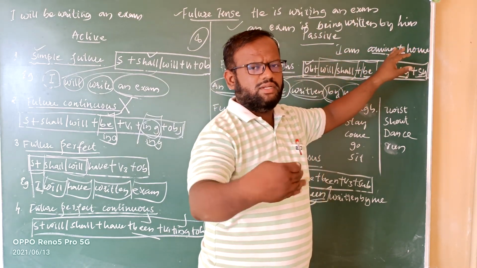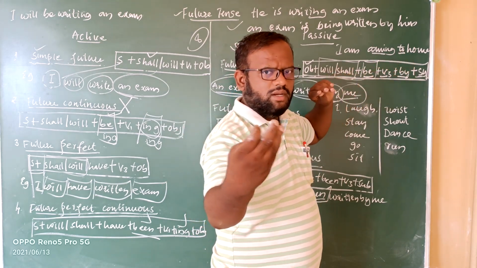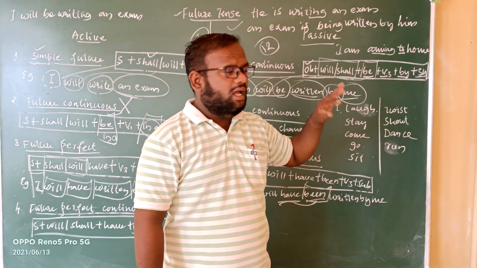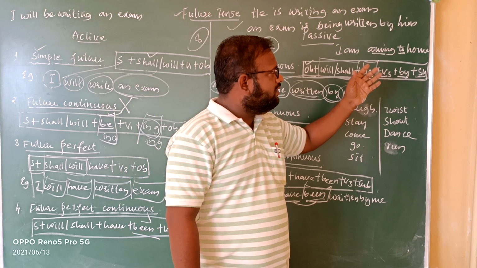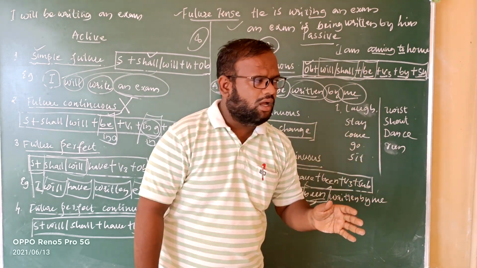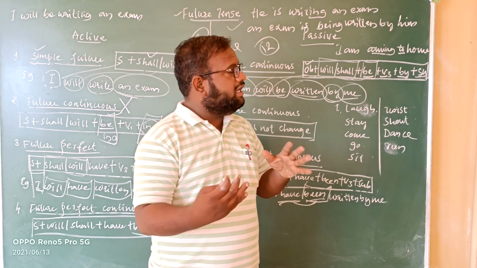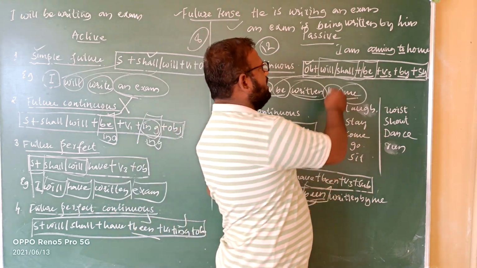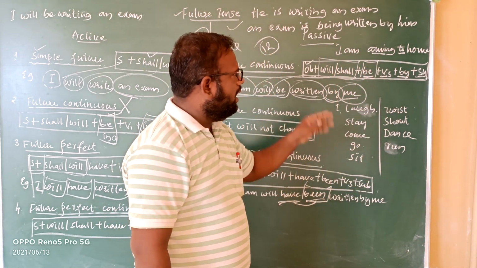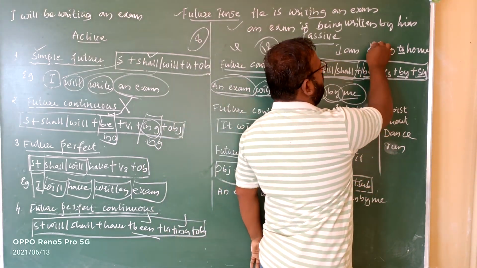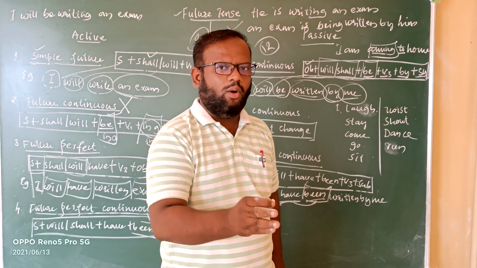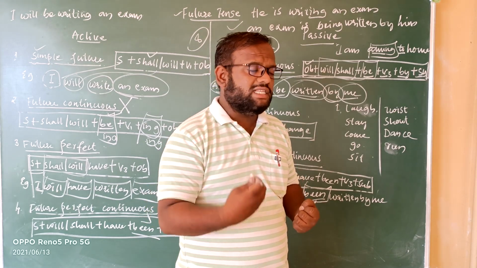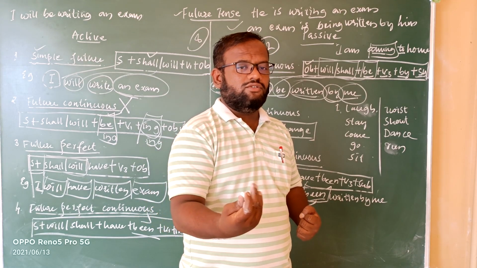In detail we will discuss transitive and intransitive forms in tomorrow's class, but let us see the example. "I am coming to home." This is in the present continuous tense. Normally, most of us will try to change it like this: "To home is being come by me." But most probably it is not correct. This sentence is wrong itself, because this form of a verb, like coming, going, sitting, laughing, cannot be changed from active to passive voice.